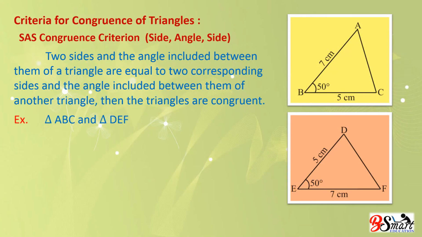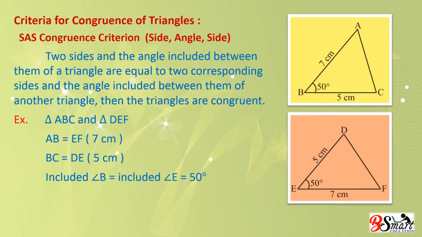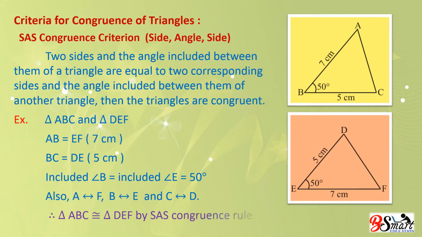Here triangle ABC and triangle DEF. AB equal to EF is 7 centimeter. BC equal to DE is 5 centimeter. Included angle B equal to included angle E, both are 50 degree. Also A equivalent to F, B equivalent to E and C equivalent to D. Therefore, triangle ABC congruent to triangle DEF by side, angle, side congruence rule.